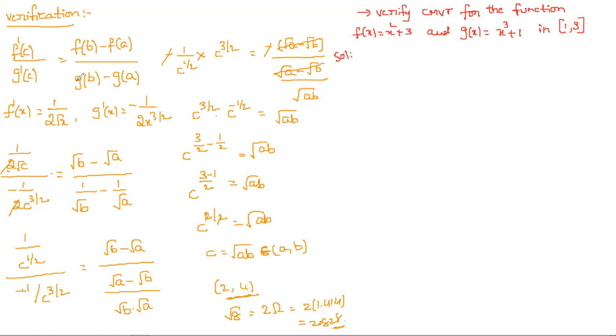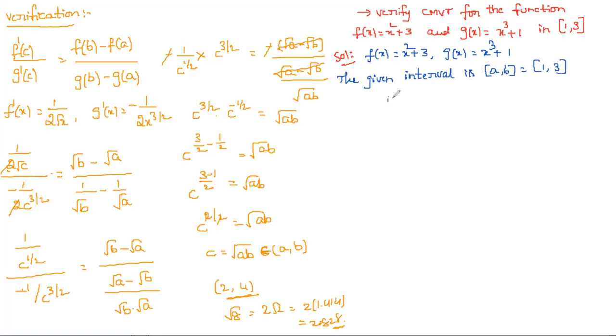The two functions are obviously algebraic functions, polynomials, and obviously we can write that they are continuous. So f of x is x square plus 3 and g of x is x cube plus 1, right? And the given interval, comparing with a comma b, is 1 comma 3.